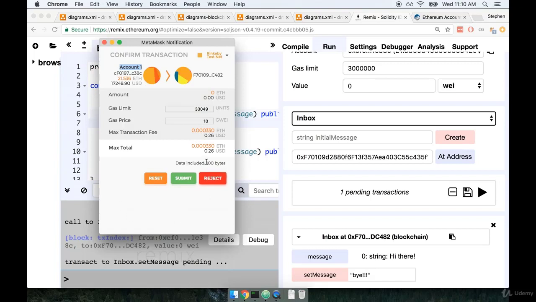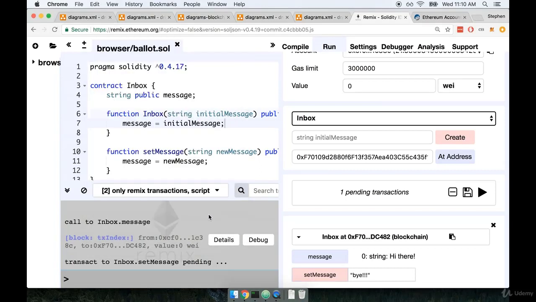So we have to actually submit this transaction. We have to confirm this transaction in order to update some data tied to our contract. I'm going to click submit, and then we're going to have to wait those 30 seconds or so to eventually get receipt of the transaction, something that says, hey, yep, this has been included in the blockchain. We now have a new value for set message.